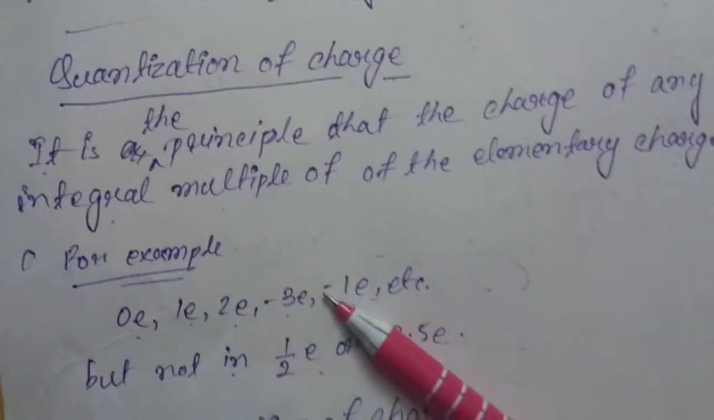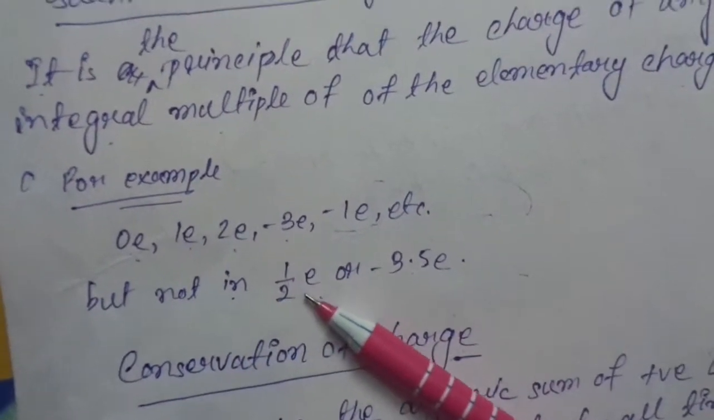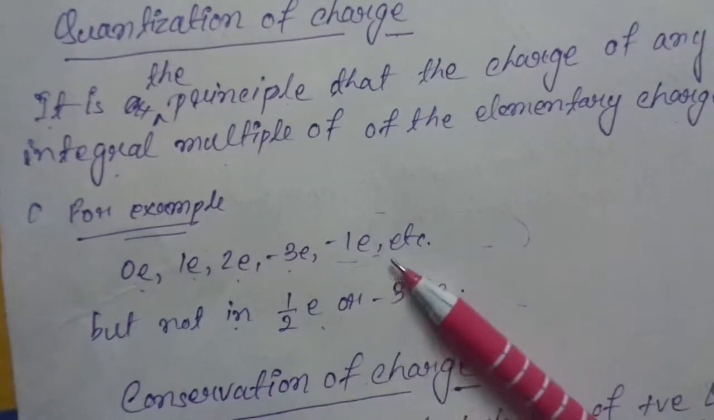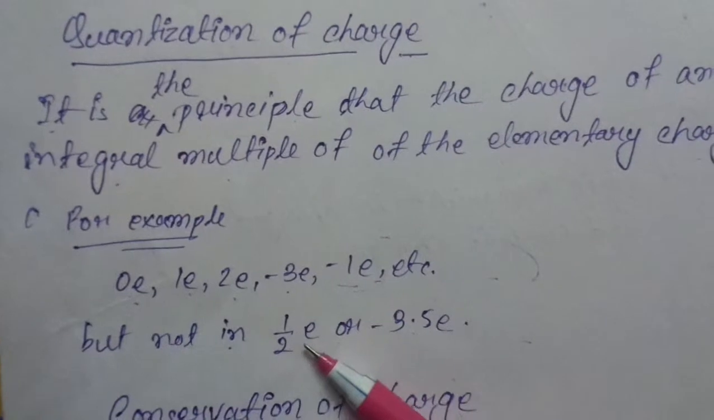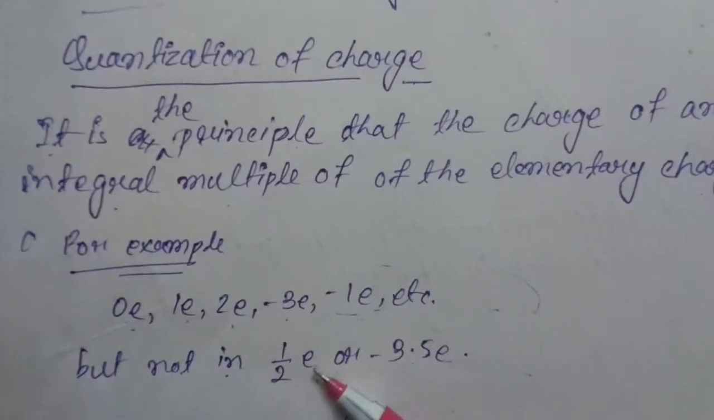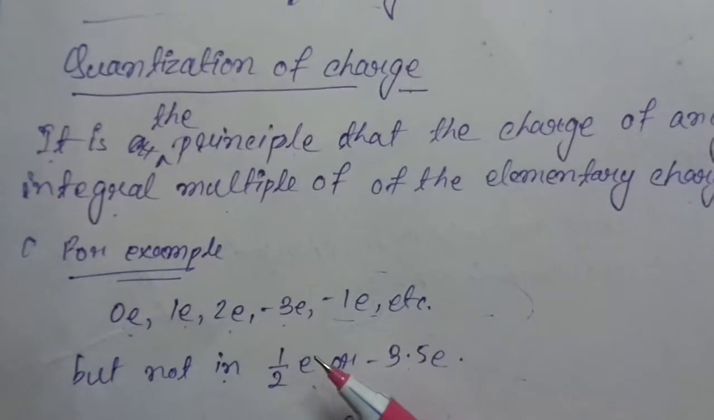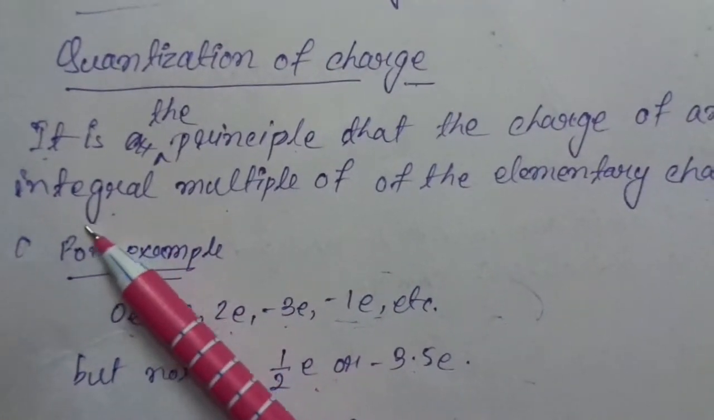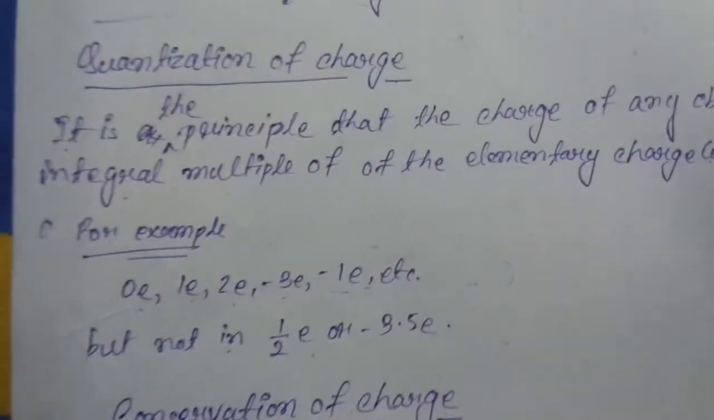All are integral multiples, but not in a fraction manner, meaning half e or minus 3.5 e, which is in decimal. So we cannot call that the quantization of charge. We have to remember that quantization of charge means that the charge of any object is an integral multiple of the elementary charge.